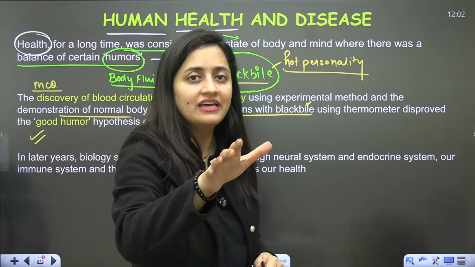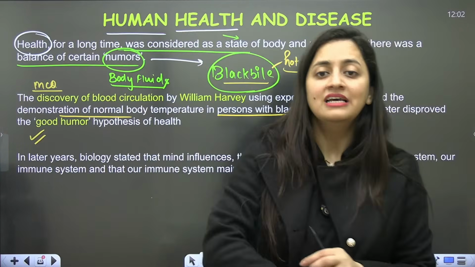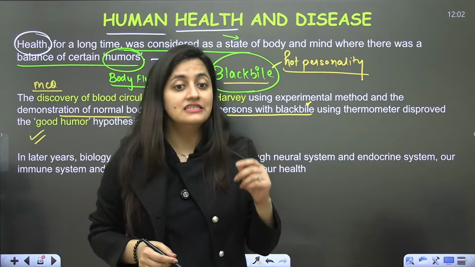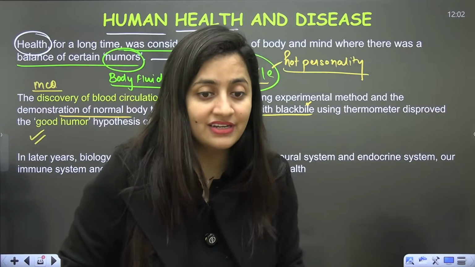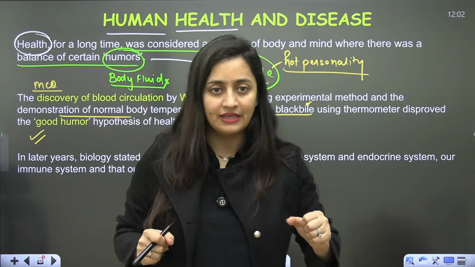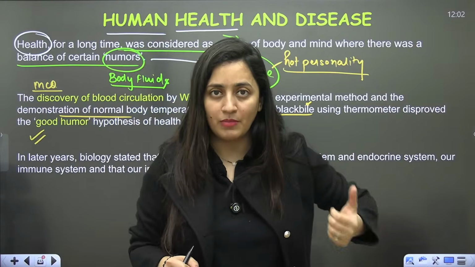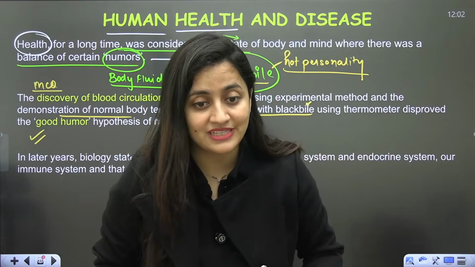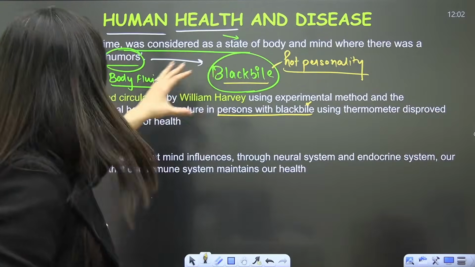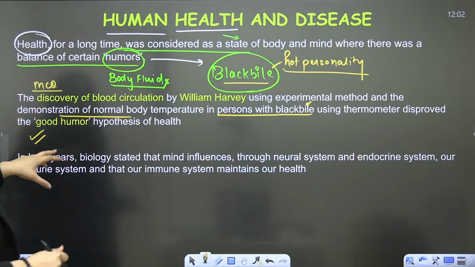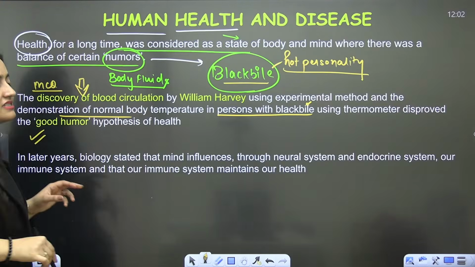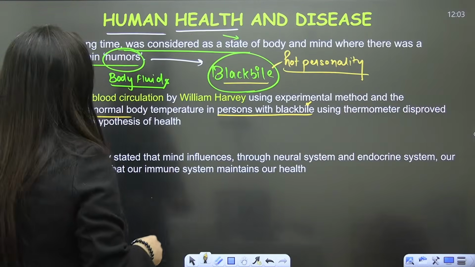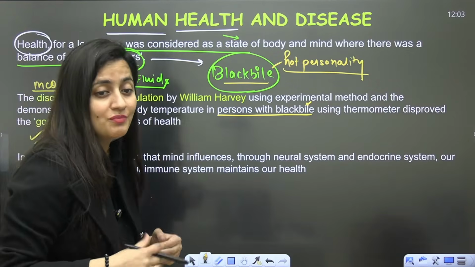So first thing is, earlier it was considered that if there is a balance of certain humors, then a person will be healthy, right? Then regarding black bile, black bile is also a humor. So a person having this humor will have a hot personality, that person will have fever. But William Harvey disproved this. He discovered blood circulation, and he showed that even if a person is having black bile, the body temperature is normal. Is that clear?